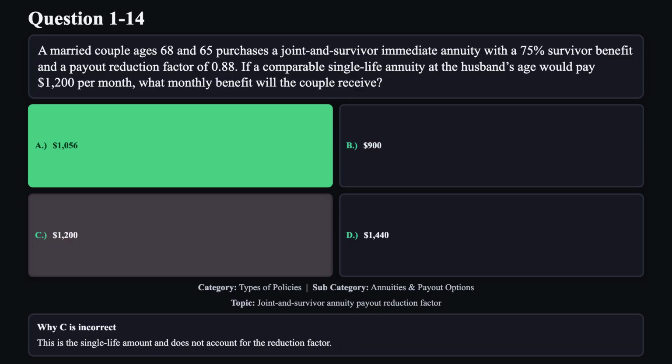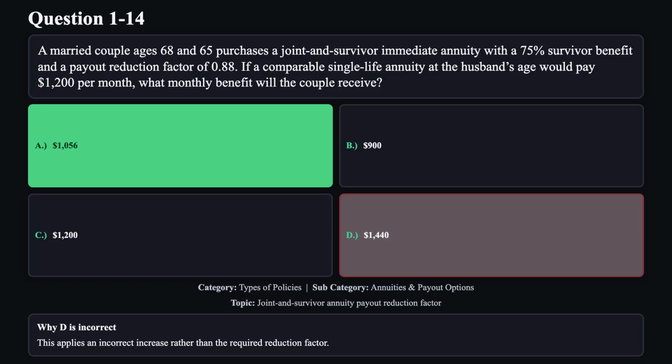Reason C is not correct. This is the single life amount and does not account for the reduction factor. Reason D is not correct. This applies an incorrect increase rather than the required reduction factor.